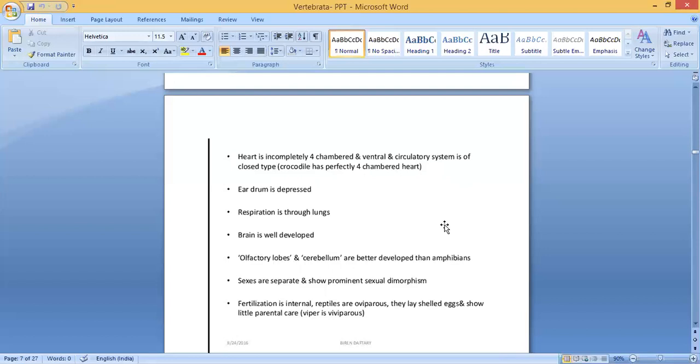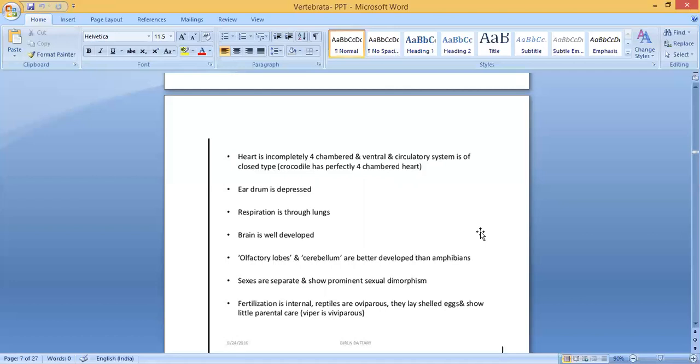Brain is well developed. Olfactory lobes and cerebellum are better developed than in amphibians. Sexes are separate, male and female, and show prominent sexual dimorphism. Whether it is a male crocodile or a female crocodile, or any animal, male and female are separate, and they also show differences. That is the meaning of sexual dimorphism. Fertilization is internal, so the male and female gametes fuse inside, like humans.